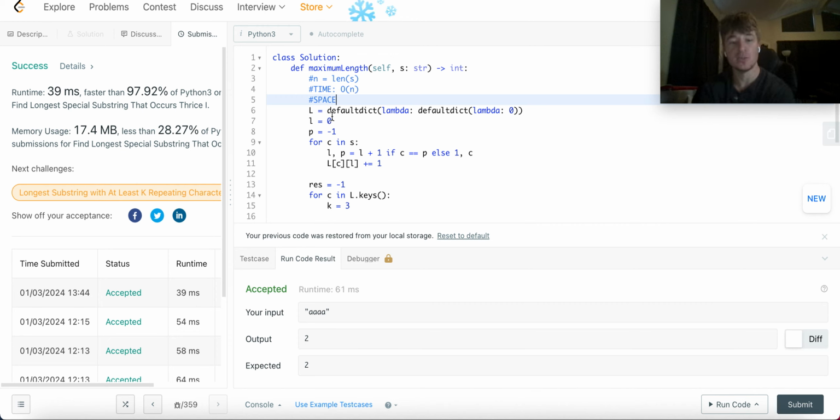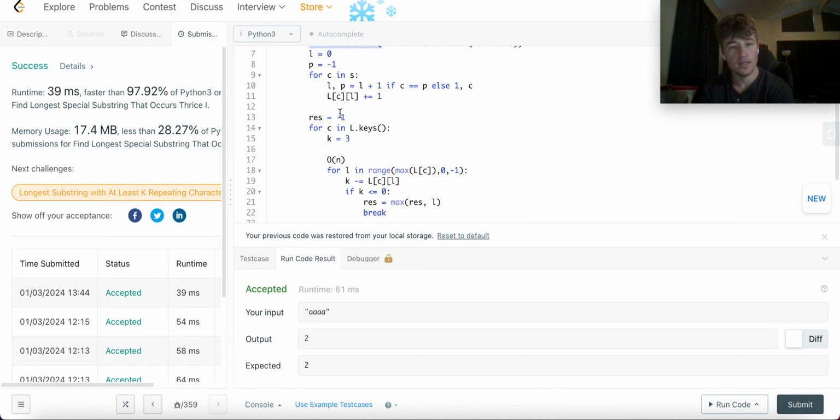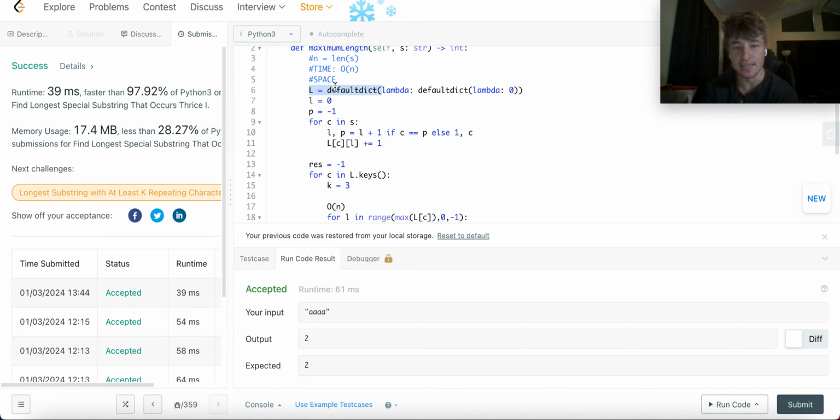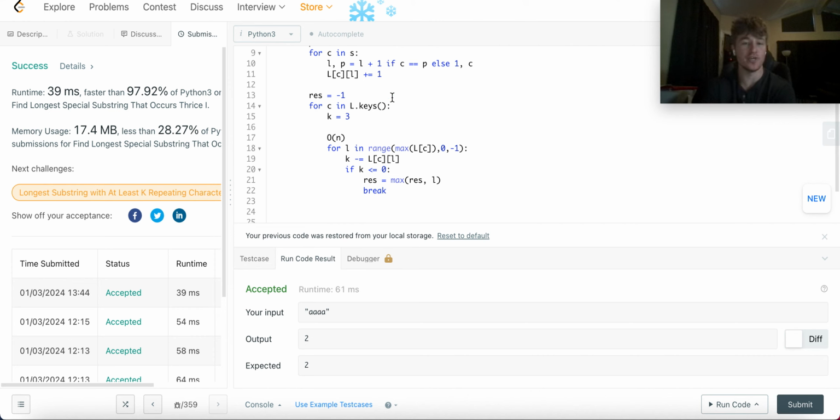Also weird, because we create this dictionary. And there can only be 26 keys in it. But within 26 keys, there can be a reference for each string. So that's also O of n.